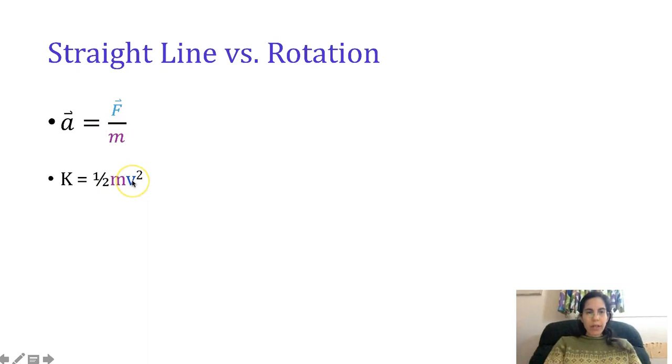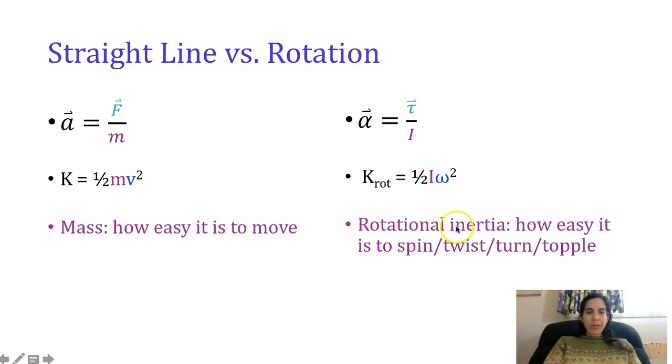Each one of these quantities has a direct analogy in rotation. Your angular acceleration is caused by a net torque, that twist, that force applied to cause rotation. What slows it down? Not mass, how hard it is to move, but rotational inertia, how hard it is to rotate, to spin, to twist, to turn, or topple.